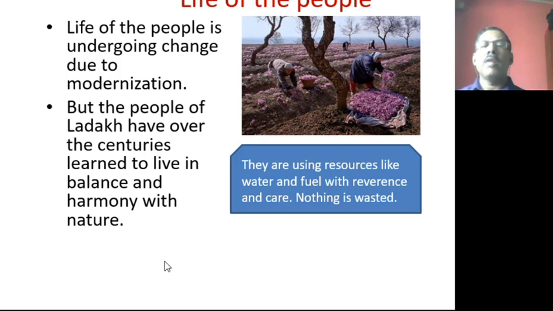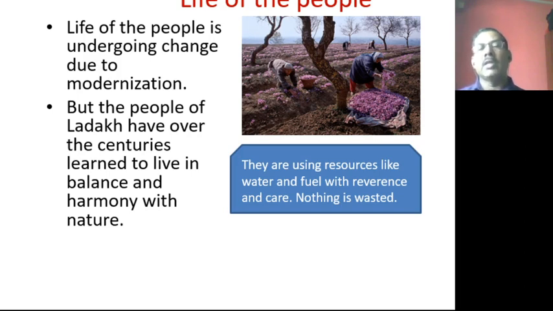Now coming to the life of the people. Life of the people is undergoing a change due to modernization. So everybody is modernizing, and they are also modernizing. But the people of Ladakh have over the centuries learned to live in balance and harmony with nature.